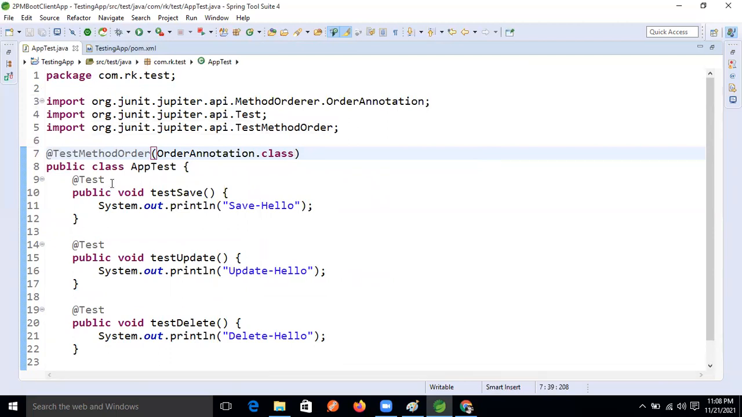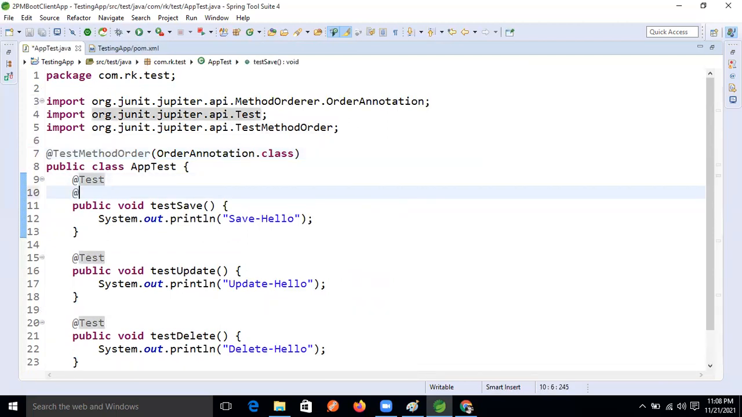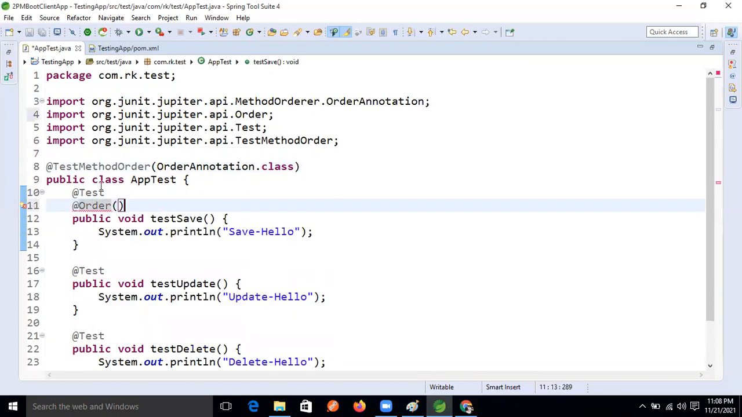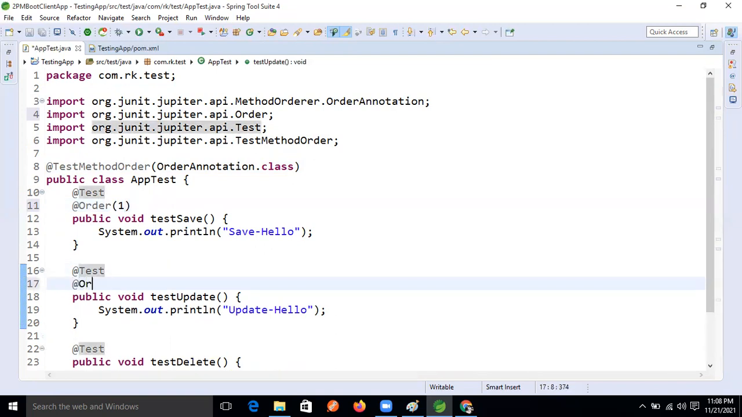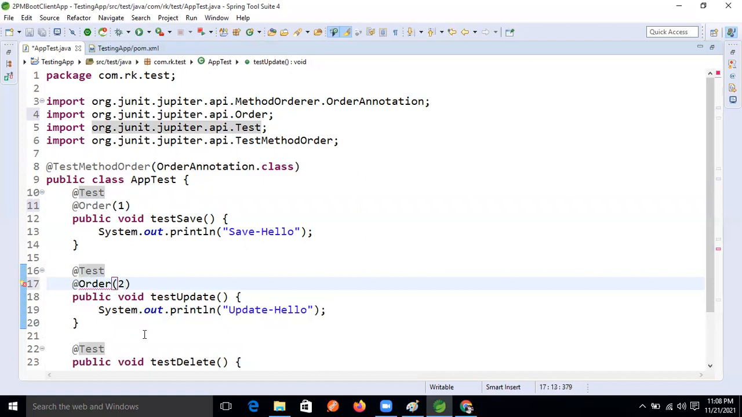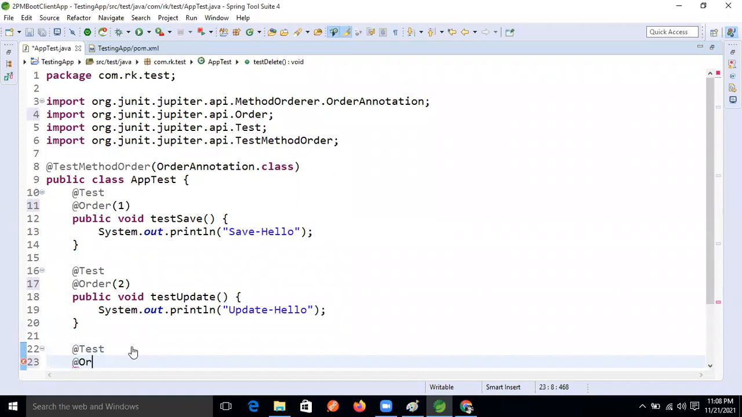Then what will we do now? First, which one do we need to execute? The @Order annotation is there. In this one we will give the first value, right? First, this method should execute. After that, the update method, right? Then @Order(2), I'm giving order 2. After that, @Order(3), I'm giving order 3.